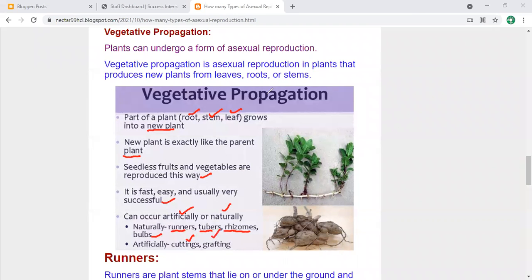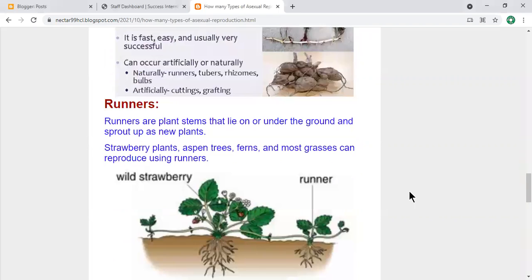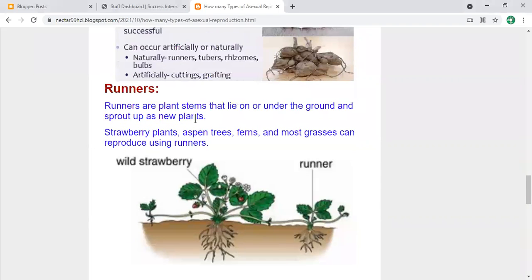Now let's see and know about runners. What are runners and how are we going to understand this one? Runners are plant stems. You can see here this is the plant stem. From one plant it goes to the other plant, and from here it starts to grow a new plant, that lies on or under the ground and puts up new plants.